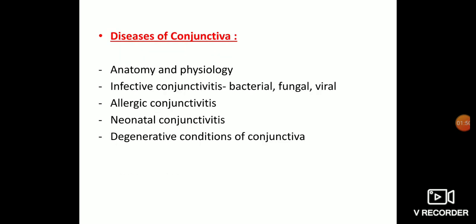Next is disease of conjunctiva. From this chapter, the important topics are again anatomy and physiology of the conjunctiva, infective conjunctivitis, all types of conjunctivitis like bacterial conjunctivitis, fungal conjunctivitis, viral conjunctivitis, you should study. Then allergic conjunctivitis, again an important entity. Then neonatal conjunctivitis or ophthalmia neonatorum, again an important topic. Then degenerative conditions of conjunctiva like pterygium, again a very important topic. Then pinguecula. These are the important topics that we will see from conjunctiva.